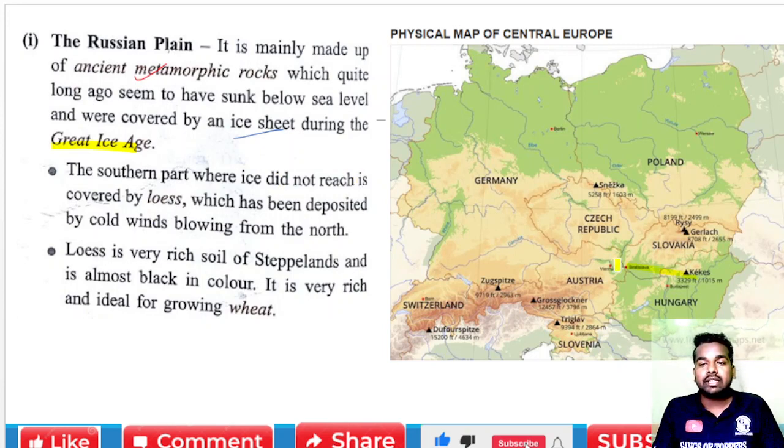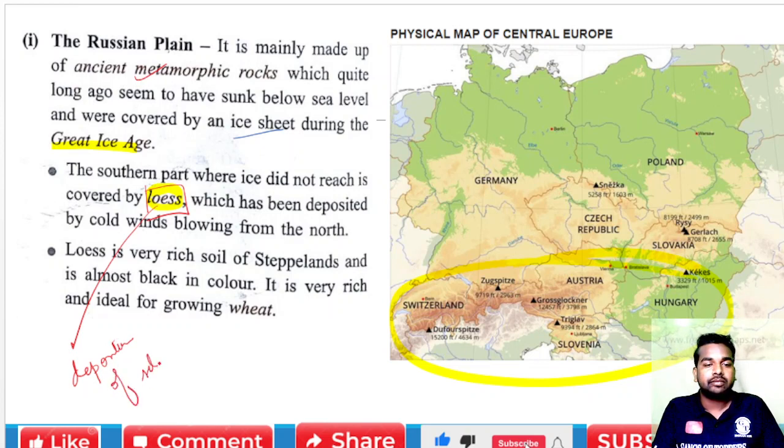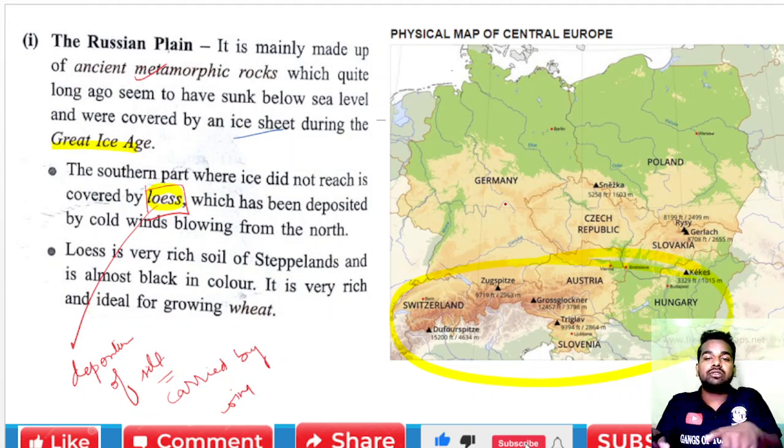So we are talking about this area, the southern part, where the ice did not reach, and these are covered by the loess. So we have to understand, what is loess? Loess is actually a deposition of silt that is carried by wind.